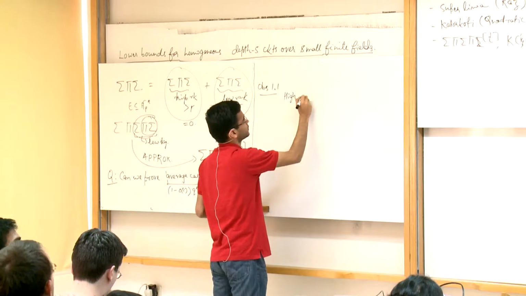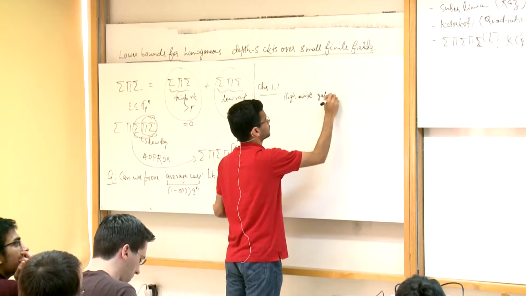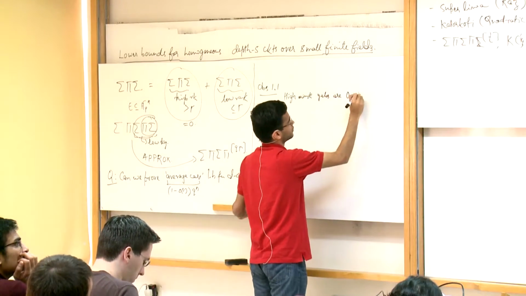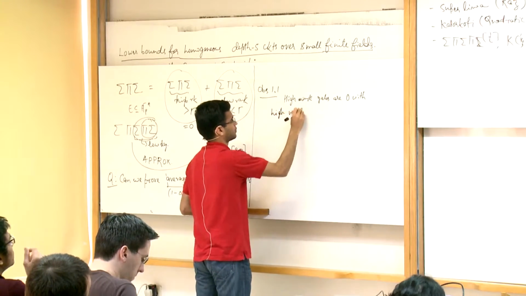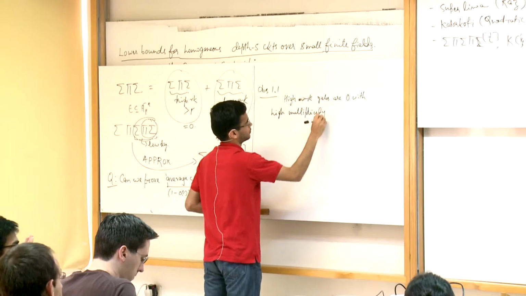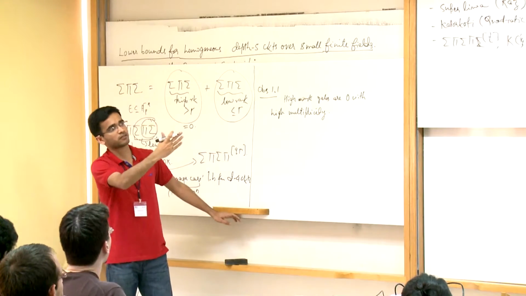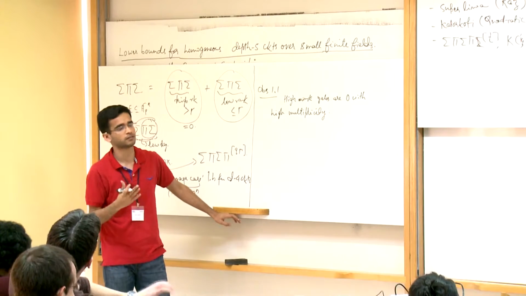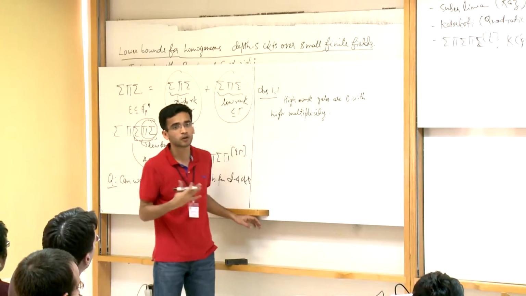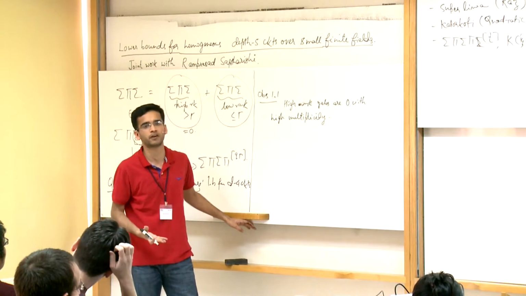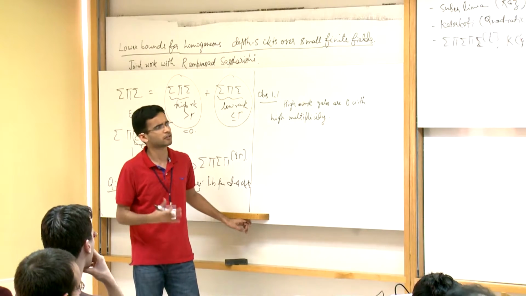What this observation says is that high rank gates are 0 with high multiplicity. What does this mean? That observation says that over a large fraction of F_q^n, high rank gates will evaluate to 0. What this says is that not only will the high rank gate, the polynomial Q itself, evaluate to 0, many of its partial derivatives will also evaluate to 0. That's also not very hard to see.